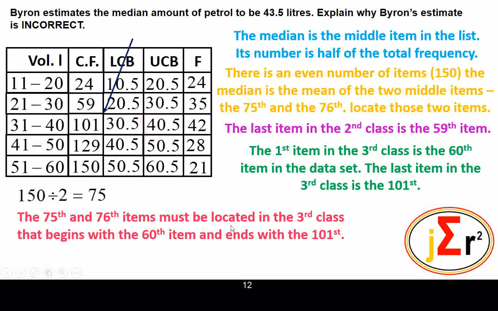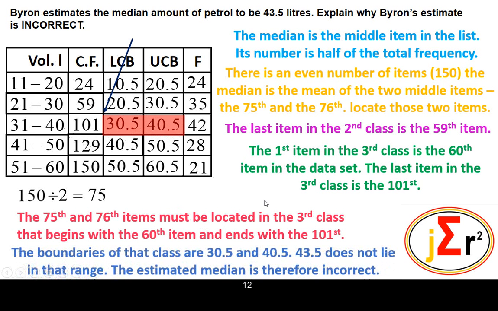I hope that we can highlight it immediately. That class. Well, we did not highlight the entire class, but they are located in that class. So the boundaries of the class, well, that is why we are just highlighting these two. The boundaries of that class are 30.5 and 40.5.